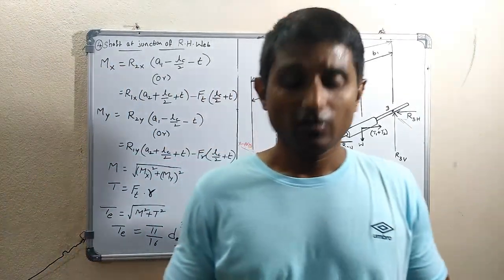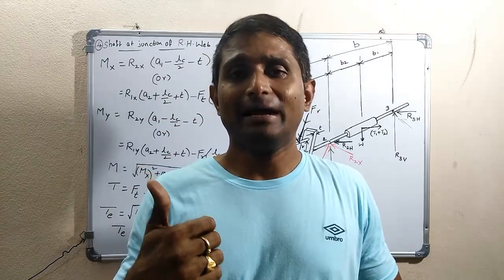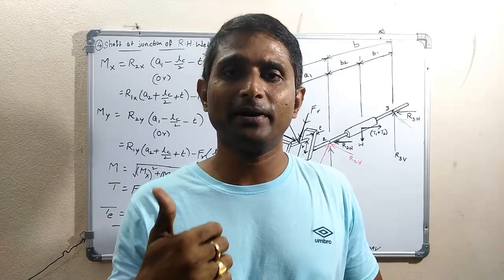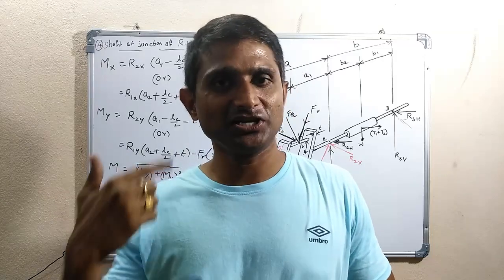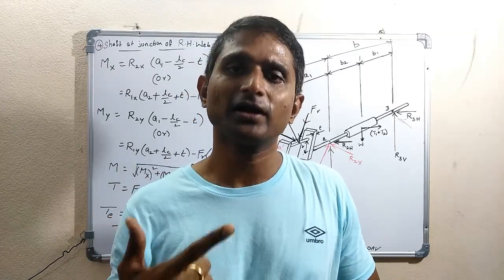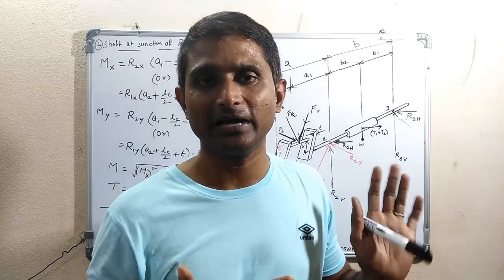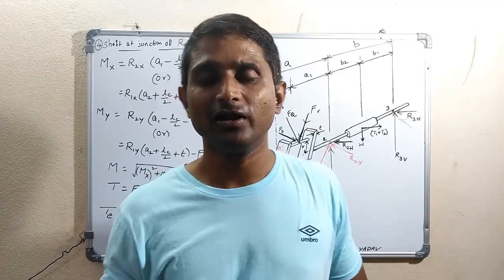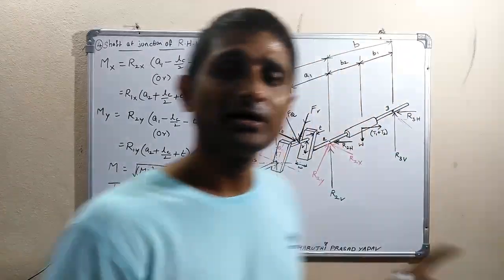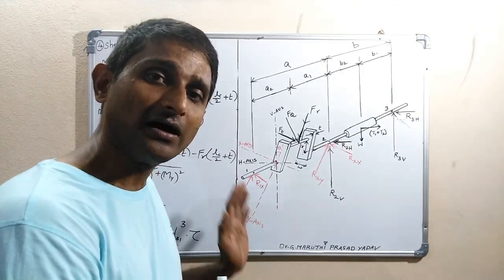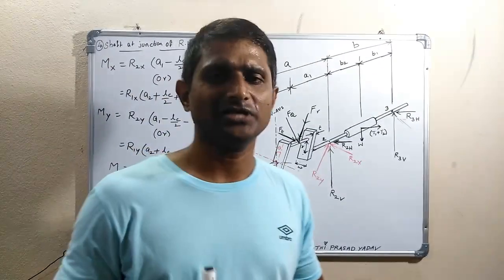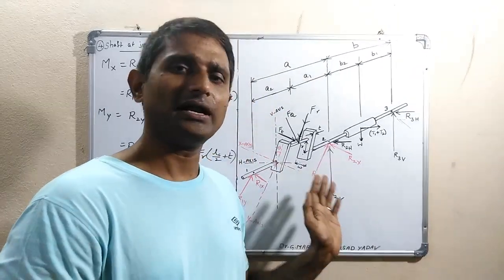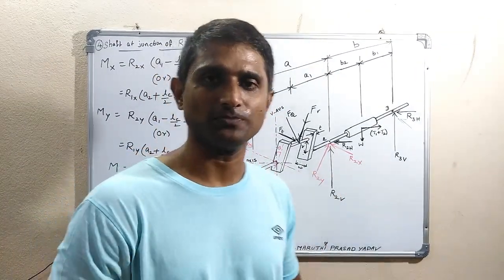So finally we found the dimensions of the crank pin, its diameter and length. The second is the crank web cross section width and its thickness. We have checked whether it is safe or not. The third one is that we found the dimension of the shaft under the flywheel, and finally the shaft diameter at the junction where it is connected to the right hand web. The same shaft diameter you can take for the left hand web junction also.